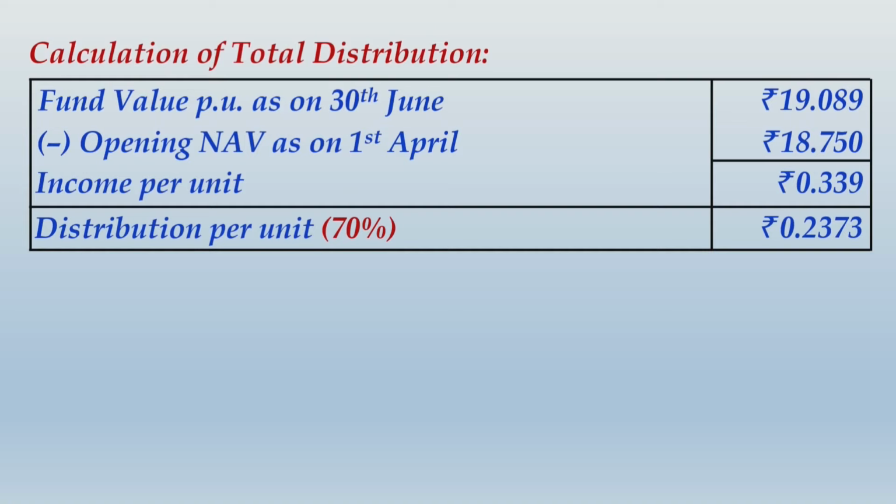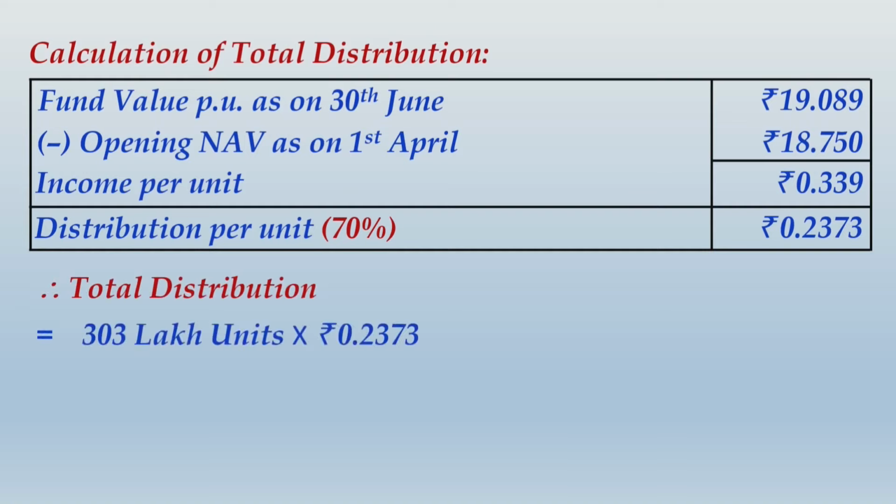0.2373 per unit, and there are in total 303 lakh units. So when you multiply 0.2373 to 303 lakh units, what you get is rupees 71.9019 lakhs as the total amount of distribution. Please make the calculation and then I take you ahead. Alright friends, once you have completed this, let us move ahead and make the next working.